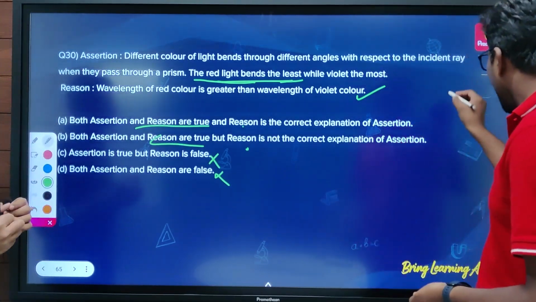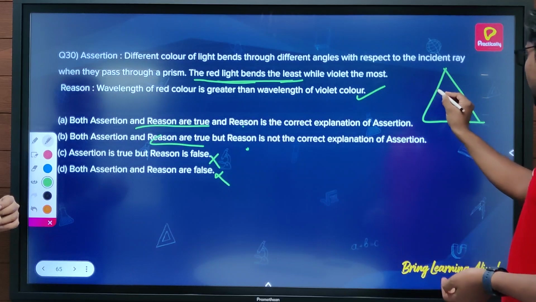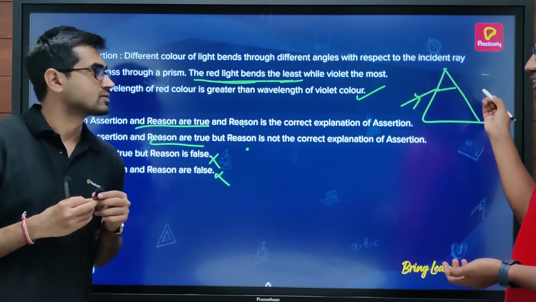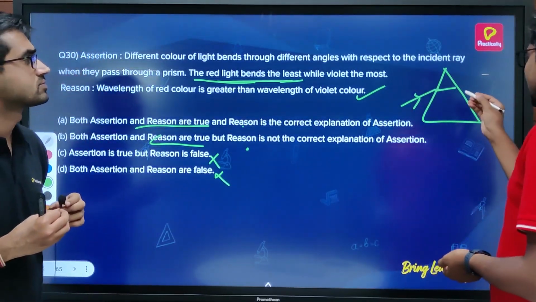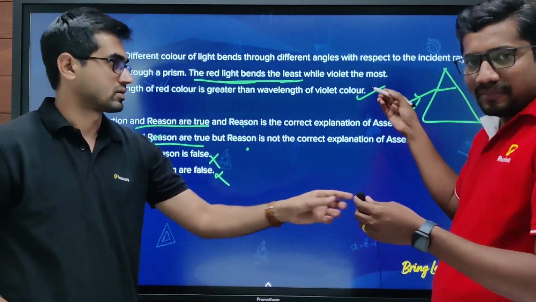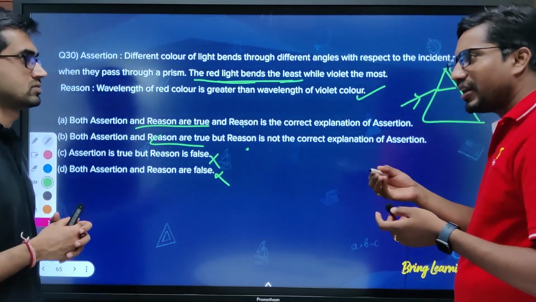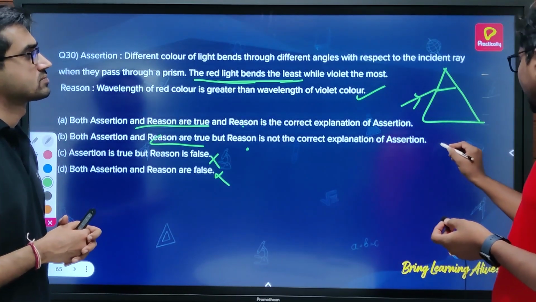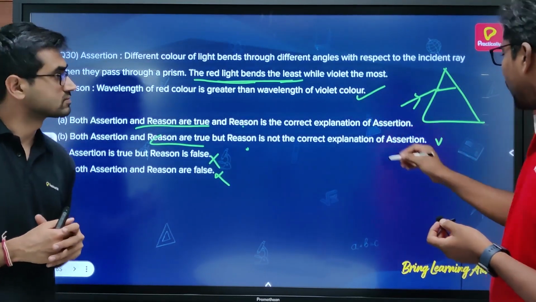In the dispersion phenomenon, when white light is allowed to pass through a prism, it will split into its respective constituent colors. It starts from red and goes to violet, in the form VIBGYOR, which you might have heard about. Here they are talking about violet and red.